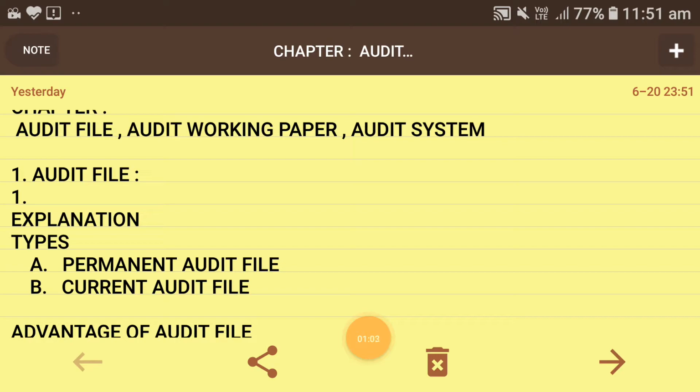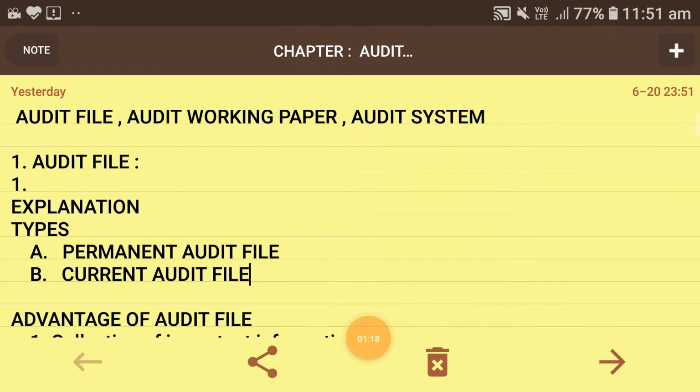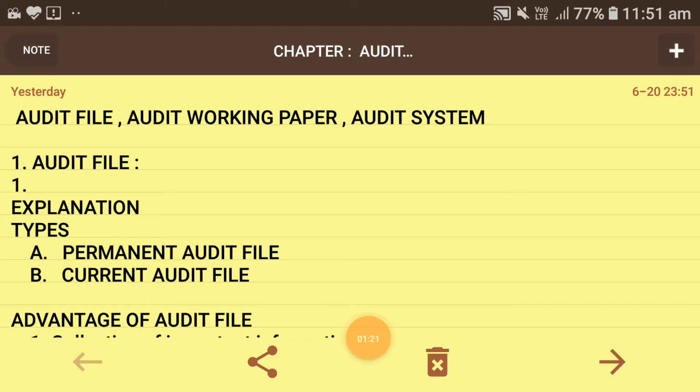Means one auditor can do audit of several companies. So he or she must have the perfect record of each and every audit done by him. The records which are kept by an auditor of each and every company regarding the data are kept in a kind of file which is termed as audit file. And such records are maintained each year repeatedly. The file in which such records are maintained is called the audit file. This is the explanation, we can say this is a kind of definition of audit file.